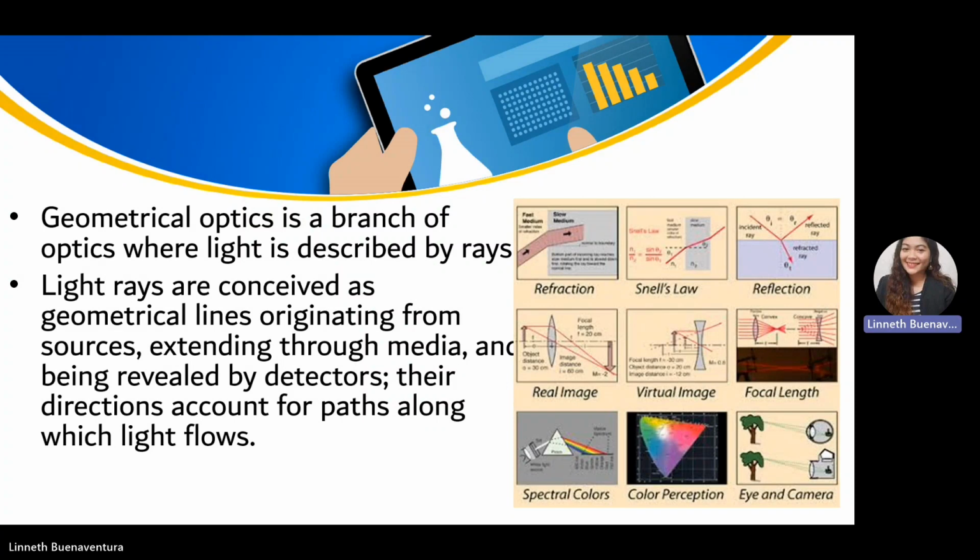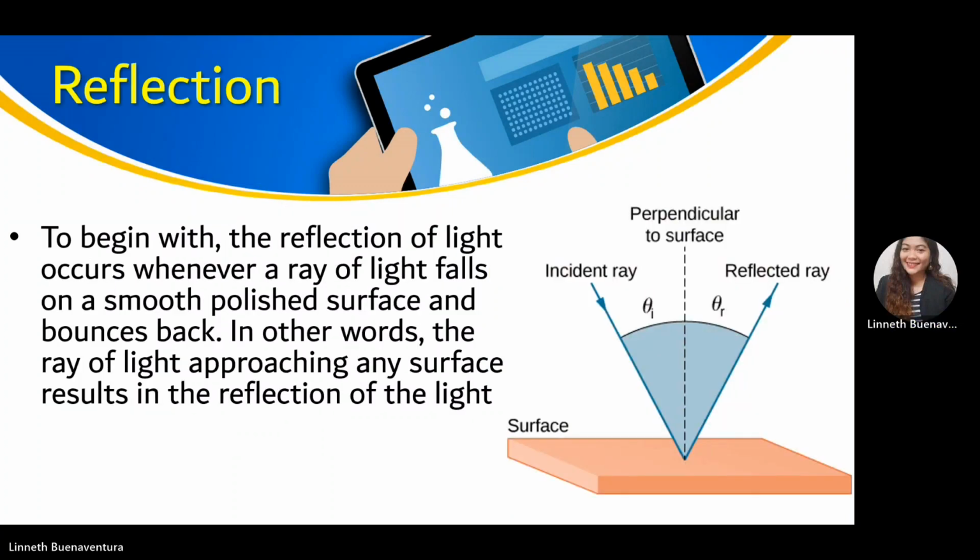Detector, it's either a naked eye or a reflection. So their direction accounts for paths along which light flows. To begin, the reflection of light occurs whenever a ray of light falls on a smooth, polished surface and bounces back. In other words, the ray of light approaching any surface results in the reflection of light.